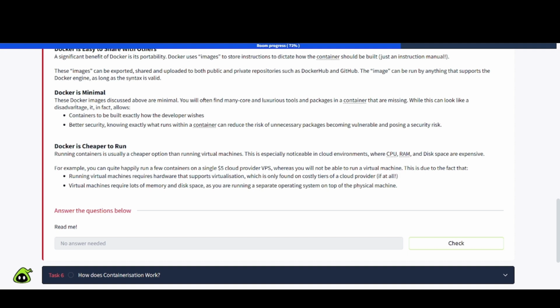Docker is minimal. These Docker images discussed above are minimal. You will often find many core and luxurious tools and packages in a container that are missing. While this can look like a disadvantage, it in fact allows containers to be built exactly how the developer wishes. Better security, knowing exactly what runs within a container, can reduce the risk of unnecessary packages becoming vulnerable and posing a security risk.